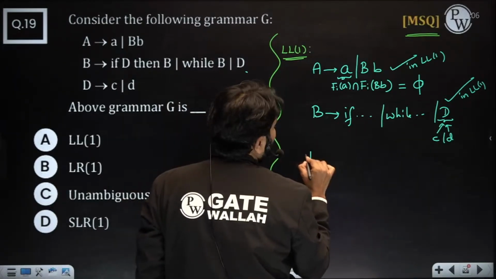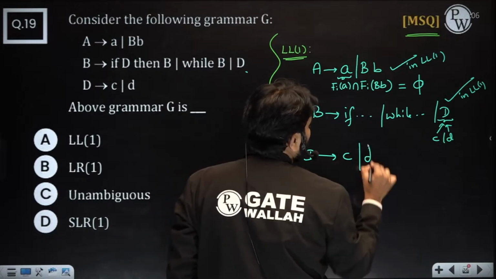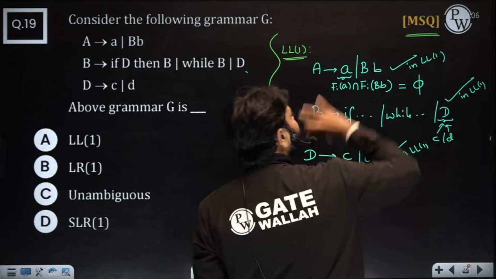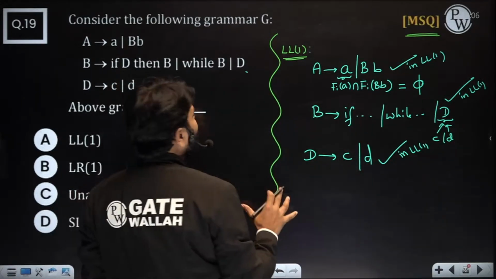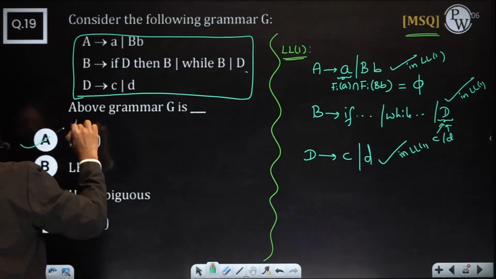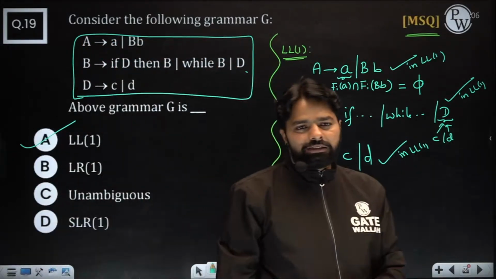So the last one, D, is straightforward. First of C, first of D, there is nothing common, so it is LL1. After checking all the pairs, you get the conclusion that it is LL1. But do you know the shortcuts?